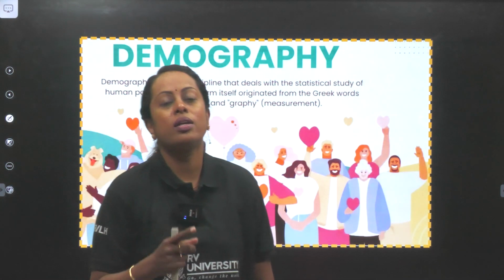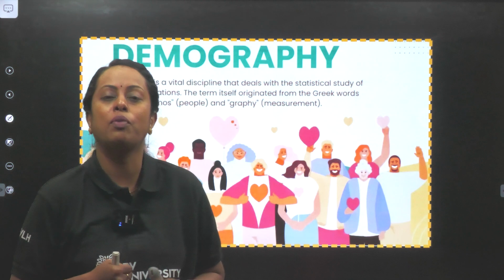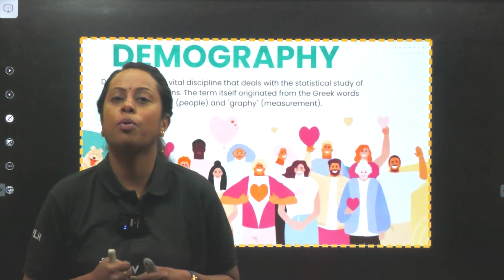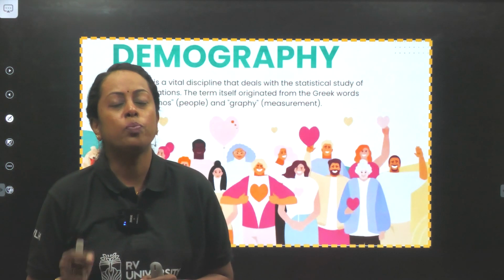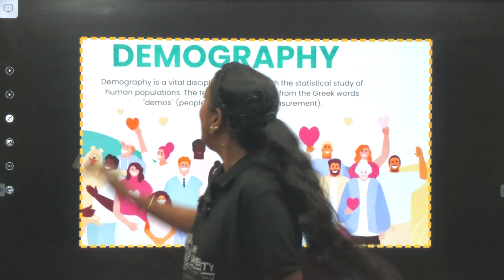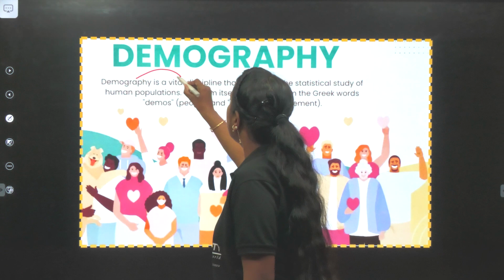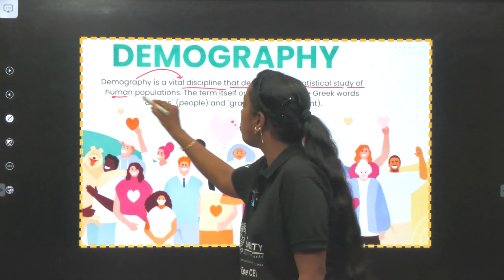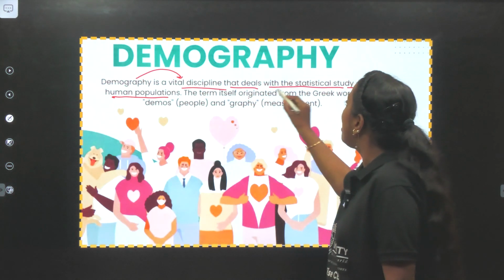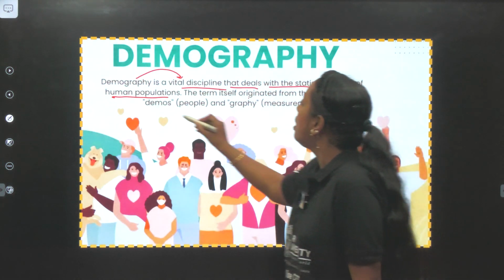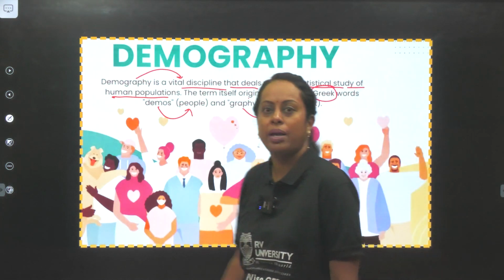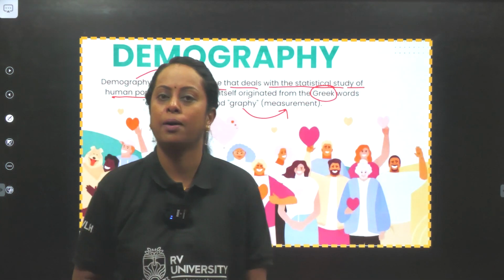And next, the word is demography. You have a topic called organism and population. In that you will again study about population. But the study of human population is known as what? Demography. Demography is a vital discipline that deals with the statistical study of human population, and the term itself originates from the Greek words. Demos means people and graphy means measurement. So I hope you understood till here.